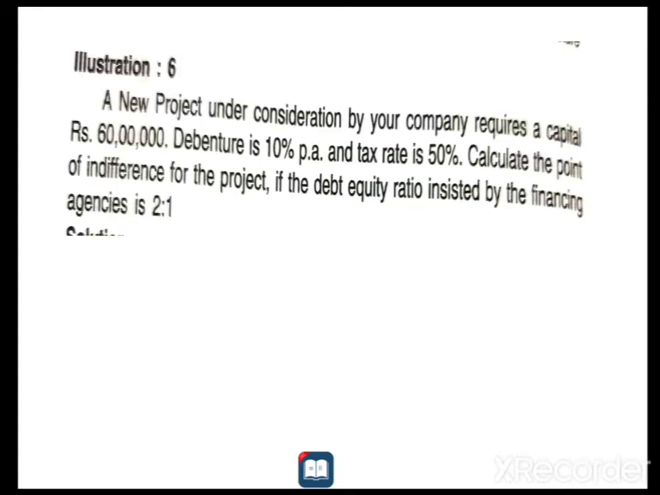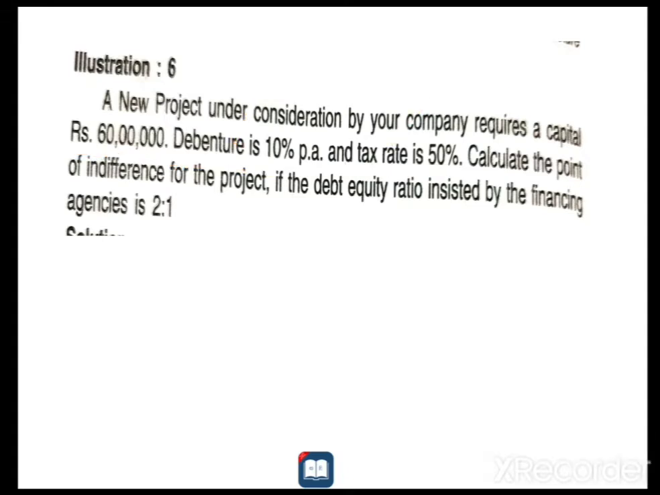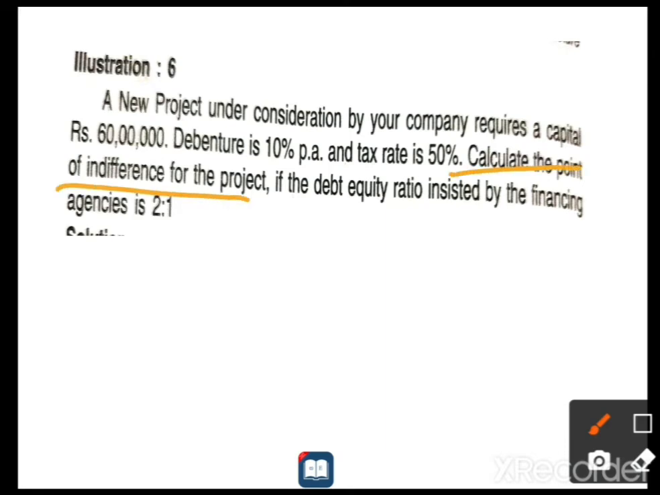Yes, so let us discuss. A project under consideration by your company requires a capital of rupees 60 lakh. So they require 60 lakh. Debenture is 10% per annum. Tax rate is 30%. The rate of debenture is given as 10% and the tax rate is also given, please keep it in your mind. Next, calculate the point of indifference for the project if the debt equity ratio instituted by the financing agency is 2:1.